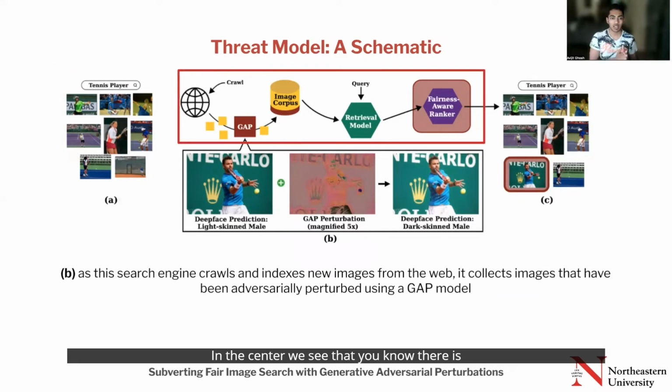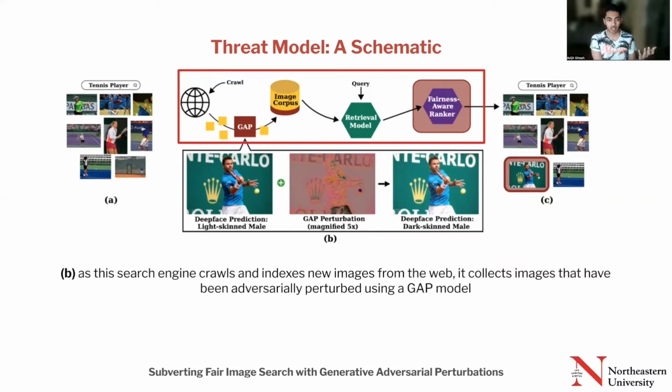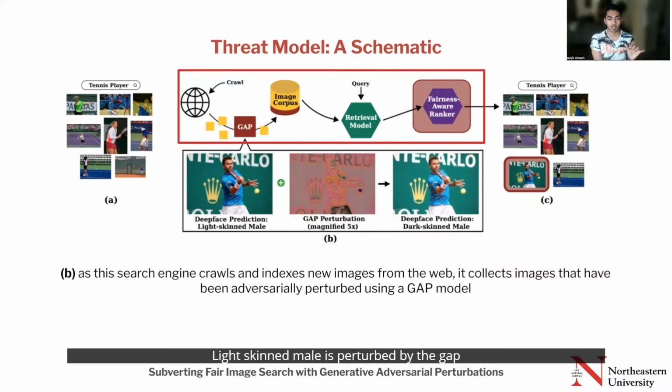In the center, we see that there is a trained GAP, which is a generative adversarial perturbation model that perturbs certain images to selectively misclassify them as certain groups. So in the example image, a light-skinned male is perturbed by the GAP to be mispredicted as a dark-skinned man.